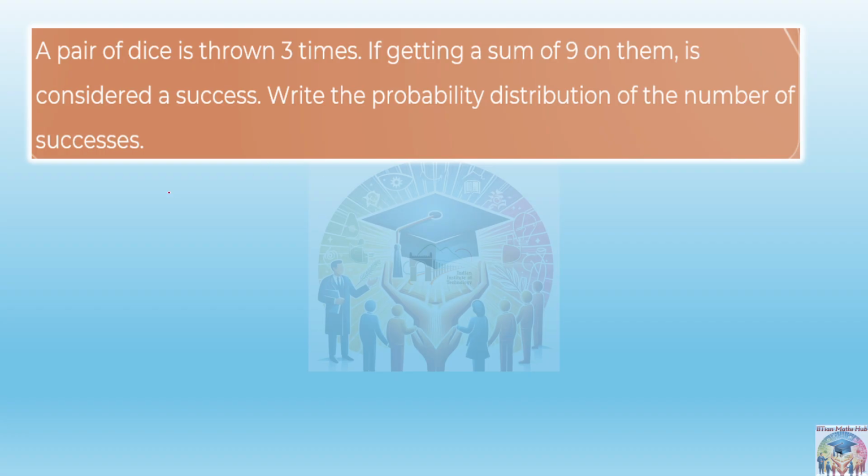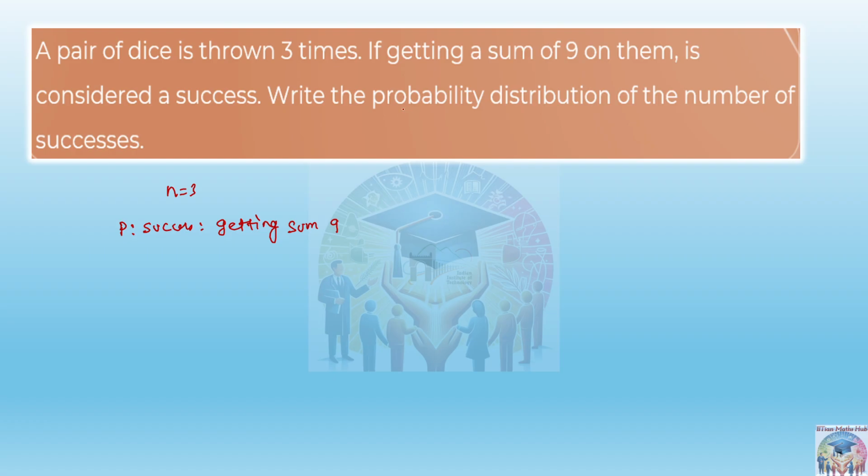Getting a sum of 9 on them is considered a success, so we write p as success, getting sum 9. Write the probability distribution of the number of successes. We just have to write the probability distribution, according to the random variable and associated probabilities.